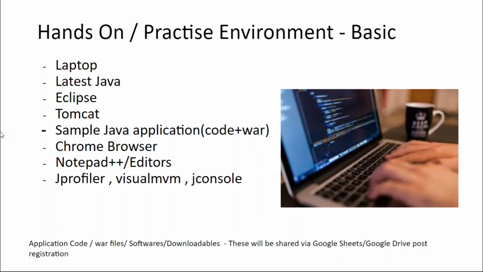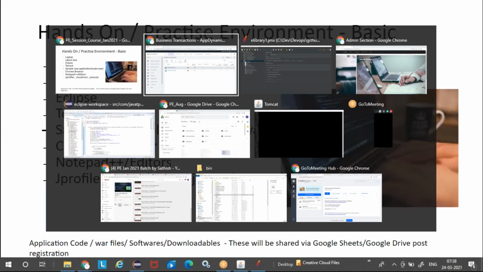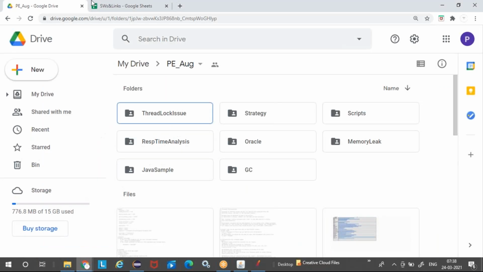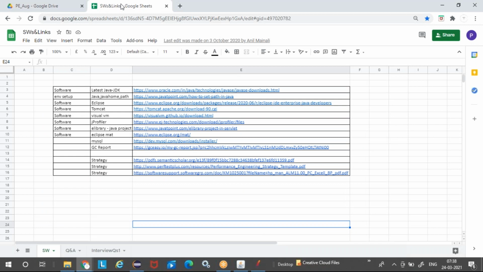At minimum you should have a laptop, Java, Eclipse, Tomcat, you can install it. We will provide you the code, a WAR file, and all these tools. Where to download, what to download, we will provide complete information through Google Drive and Google Sheet. If you look into the Google Sheet, we will provide you all the links from where you can download JProfiler or Visual VM or Tomcat or Eclipse, Java, MySQL.